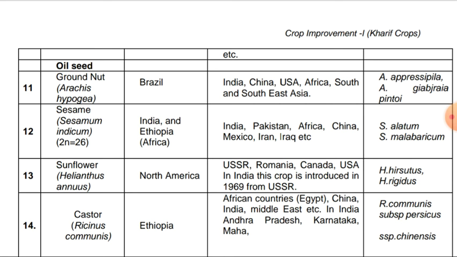Ethiopia is the origin. African countries, Egypt, China, India. Then majorly in case of India, Andhra Pradesh and Karnataka and Madhya Pradesh. Wild species are Ricinus communis, subspecies Persicus. Also subspecies Chinensis. So in case of the four important oilseed crops, their origin and wild